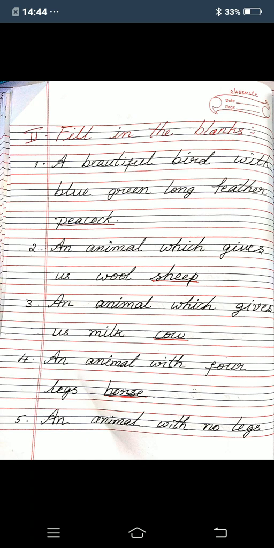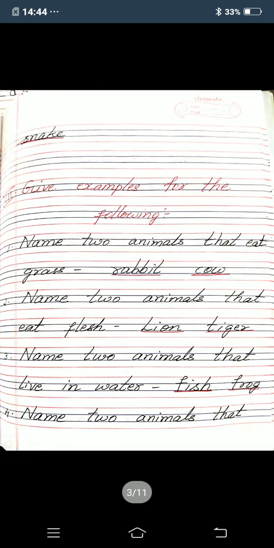Okay, children, once again I will repeat the fill in the blanks. A beautiful bird with blue-green long feathers: peacock. An animal which gives us wool: sheep. An animal which gives us milk: cow. An animal with 4 legs: horse. An animal with no legs: snake. So these are the fill in the blanks.